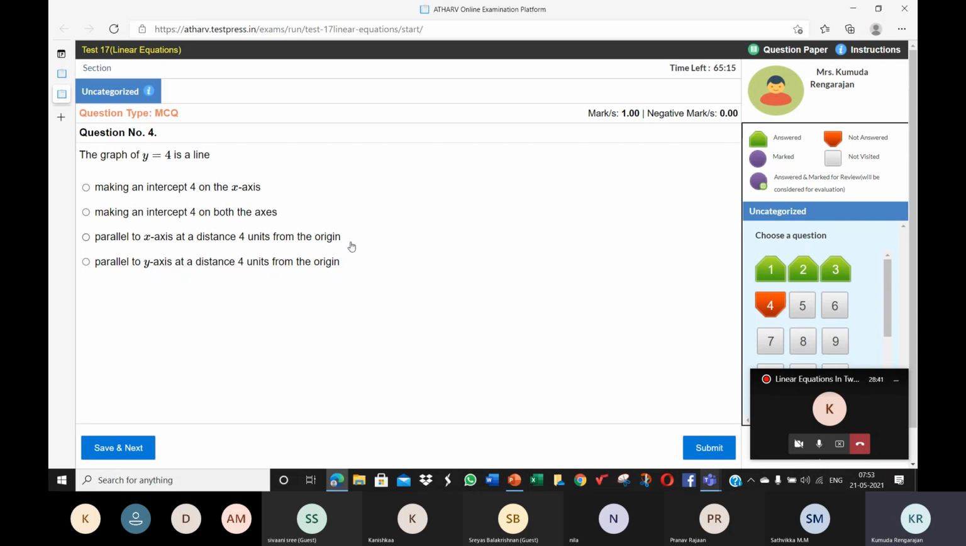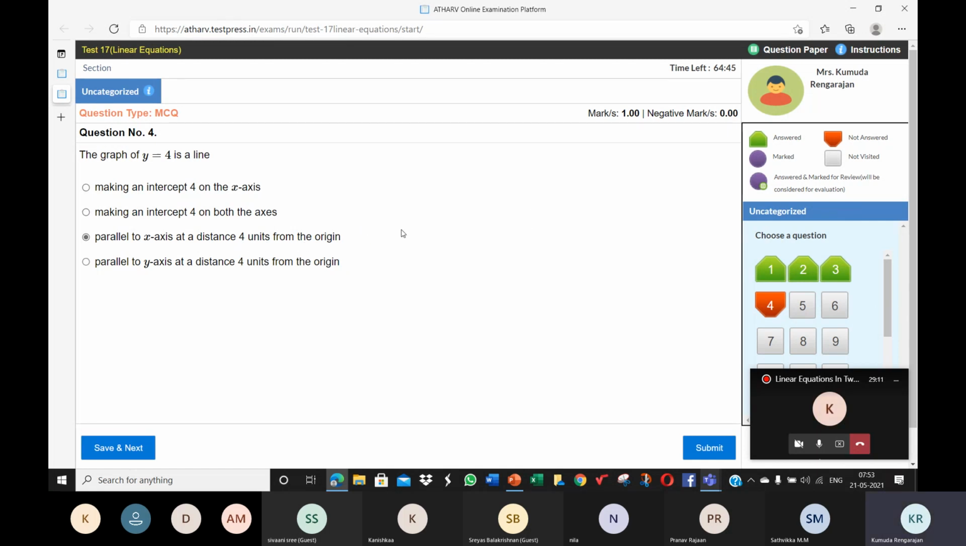From the origin, above or below? Above, ma'am. Okay, so this is the most appropriate option, though it's not specified whether it is above or below. So the graph of y is equal to 4 is a line parallel to the x-axis at a distance of 4 units from the origin. It lies above the x-axis.